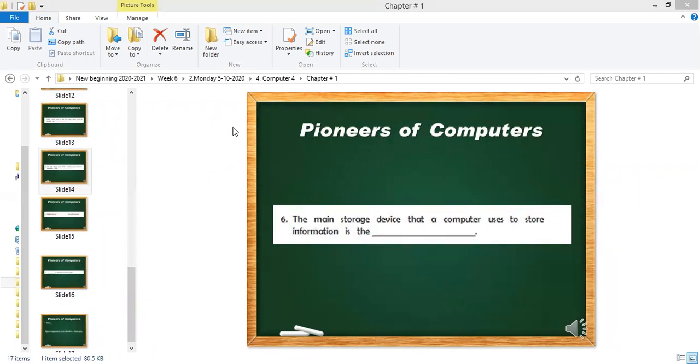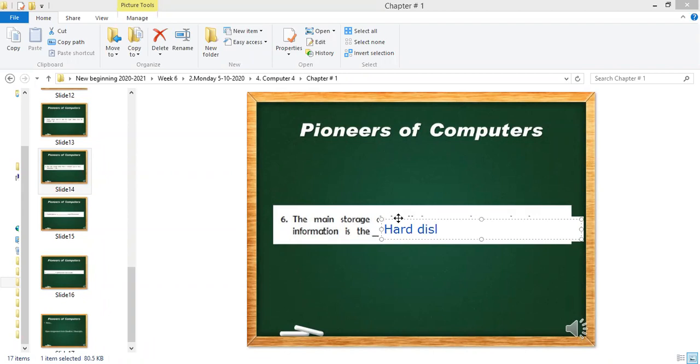Ahmad, what is your answer for question number 6? Wait, I will read it. The main storage device that a computer uses to store information is what? Hard disk. Very good. Very well done. It's a difficult one, but you said it right. Very good. It's a hard disk.